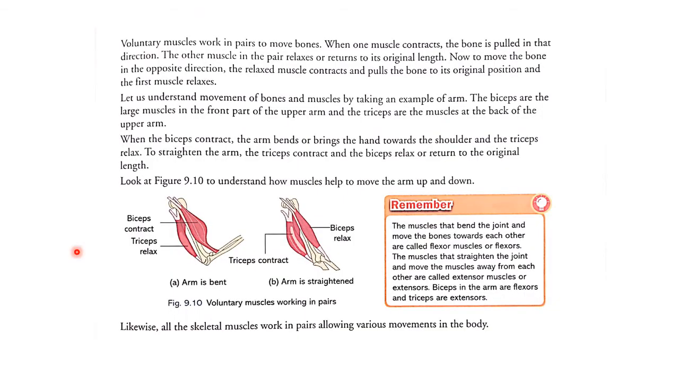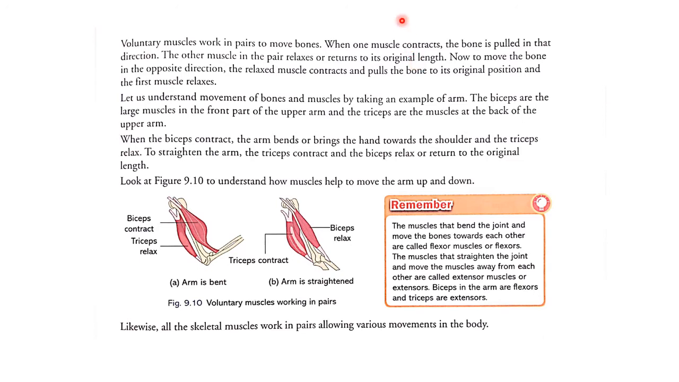Now let's see this. Voluntary muscles work in pairs to move bones. So here we come to know that voluntary muscles work in pairs so that the bone can move. When one muscle contracts, the bone is pulled in that direction. The other muscle in the pair relaxes or returns to its original length.